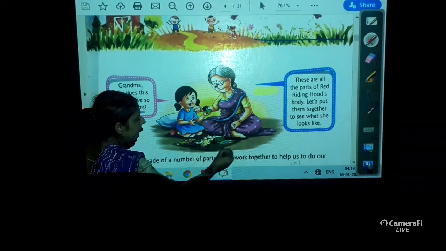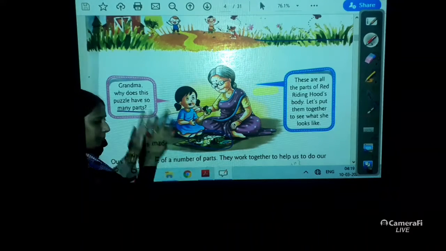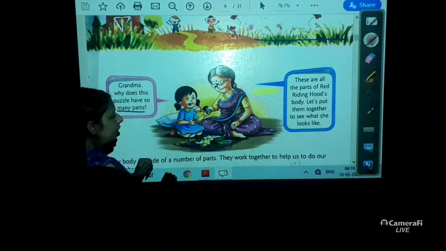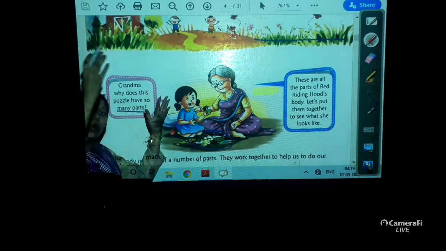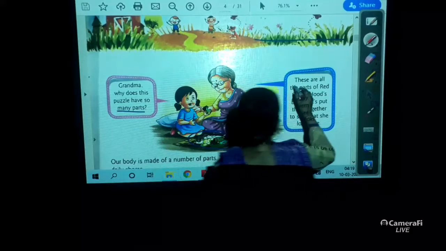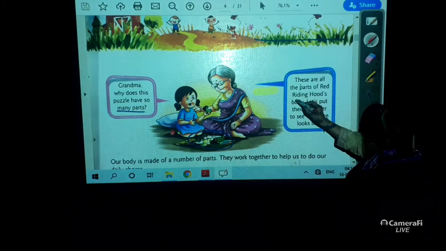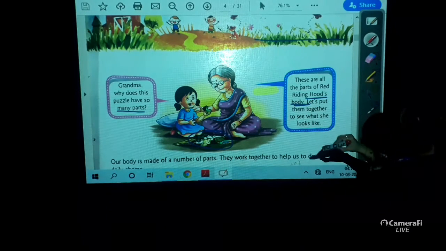As you can see, many parts of the body in some pictures are here. So she is asking, why does this puzzle have so many parts? Now Grandma is saying, these all are the parts of Red Riding Hood's body.